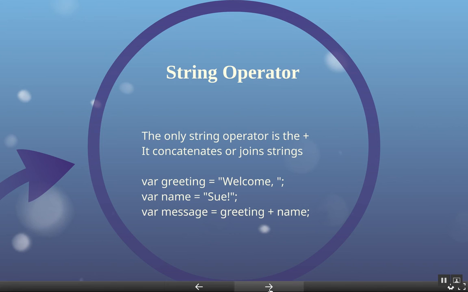And then we have var message = greeting + name; So it's taking the two assignments, the welcome string that we assigned to greeting and the Sue string that we assigned to name. It's taking those two together, putting them side by side, and assigning that to the variable message. So message would then be assigned the string "Welcome, Sue!"